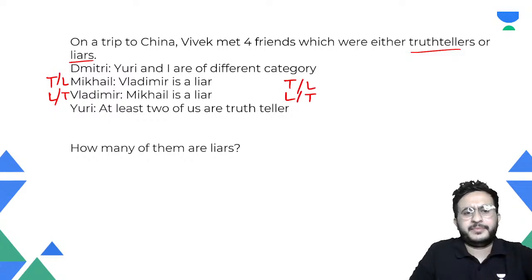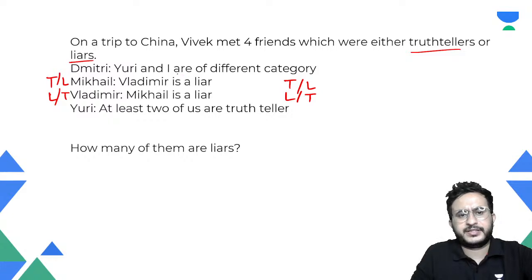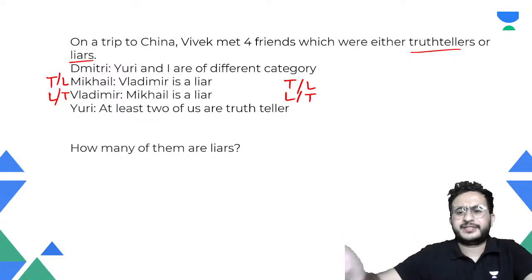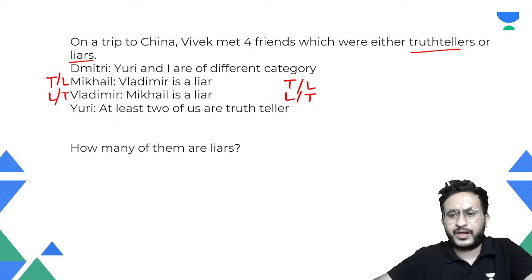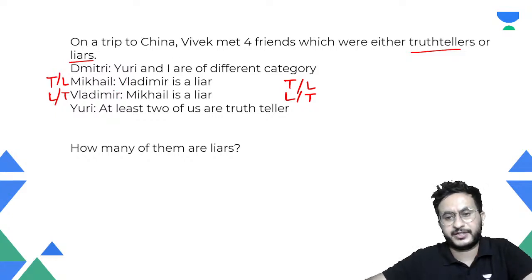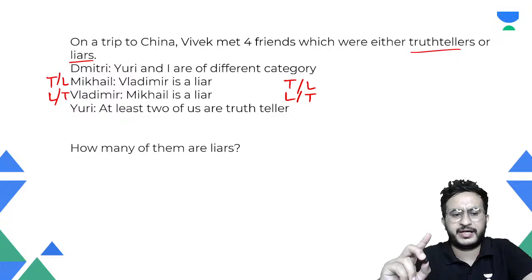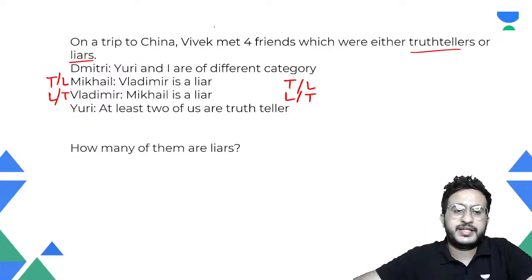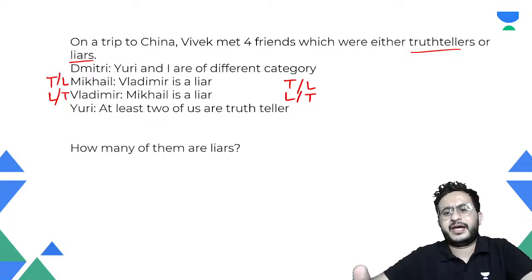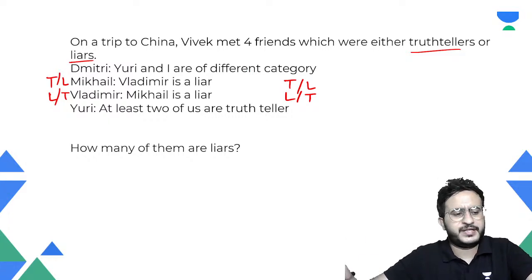Okay. Now Dimitri's statement says that Yuri and I are of different category. So let us assume that either or, right? Either Mikhail is telling truth or Vladimir is telling truth. So one truth teller will be there, one liar will be there. Now the next statement is Dimitri saying that Yuri and I are of different category. In truth and lie problems, sometimes we assume that this person is telling truth and then accordingly find out, right?